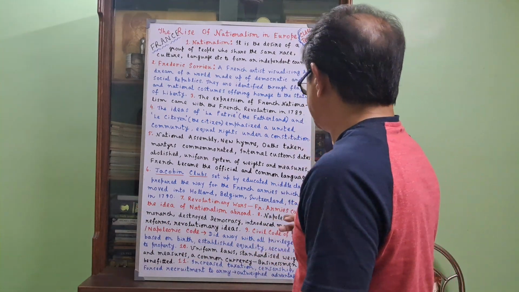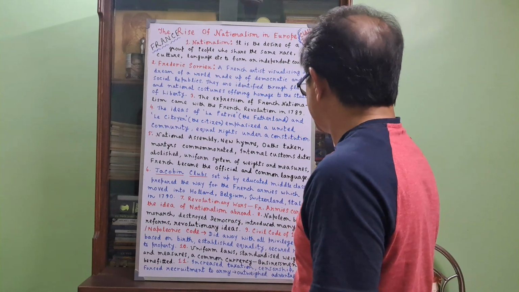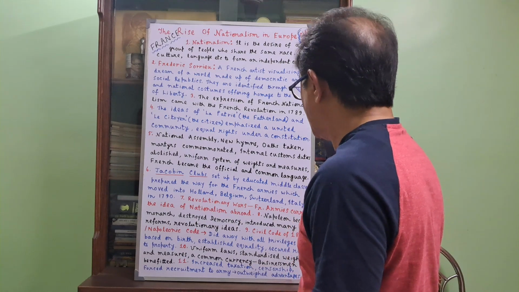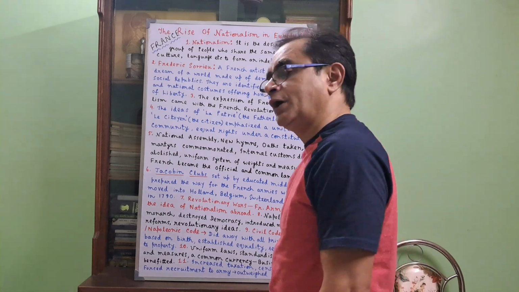Napoleon became the monarch, and in this way he destroyed democracy, though he introduced many reforms and revolutionary ideas. By being the monarch of France, he actually demolished the basic idea of nationalism, because in true nationalism no monarch was accepted or needed.